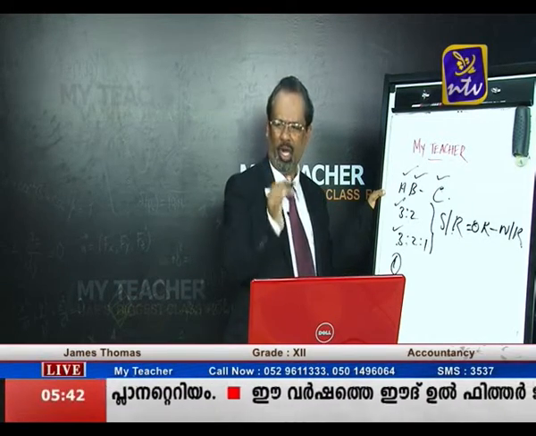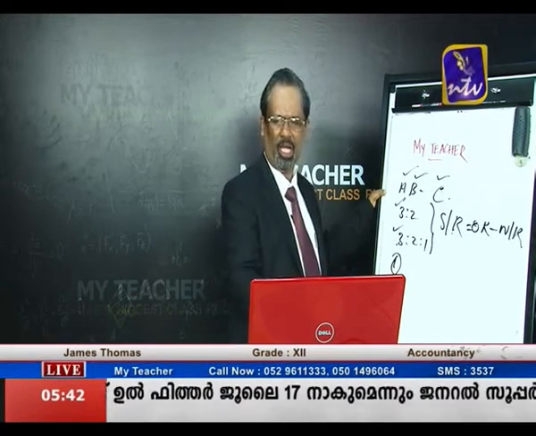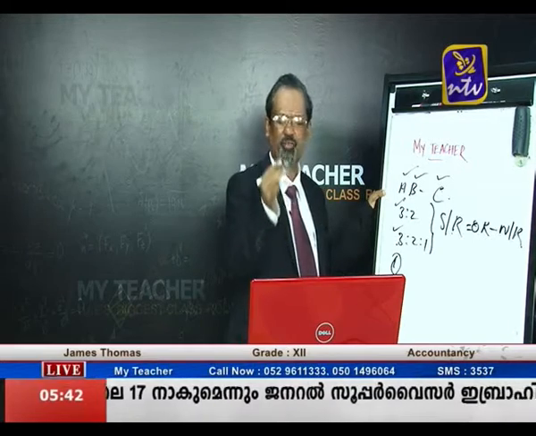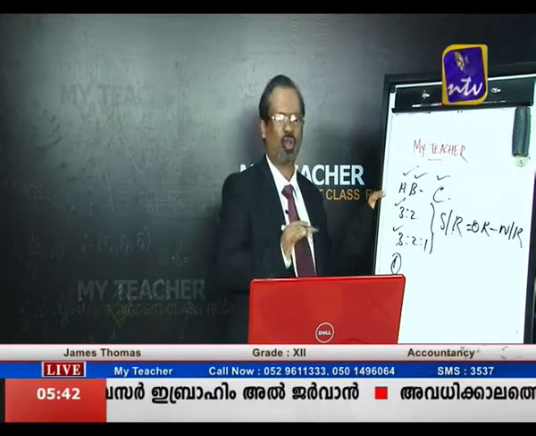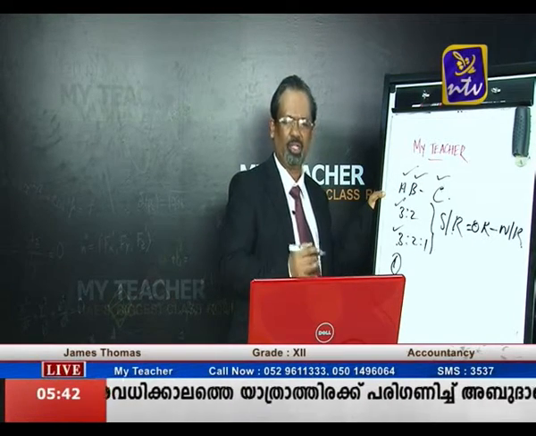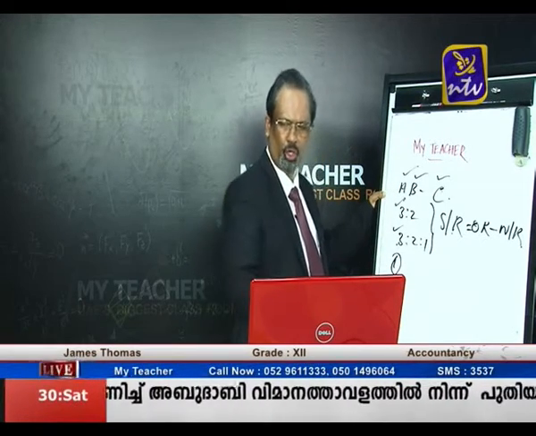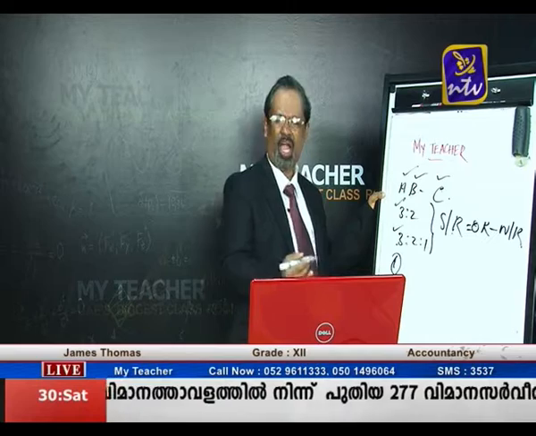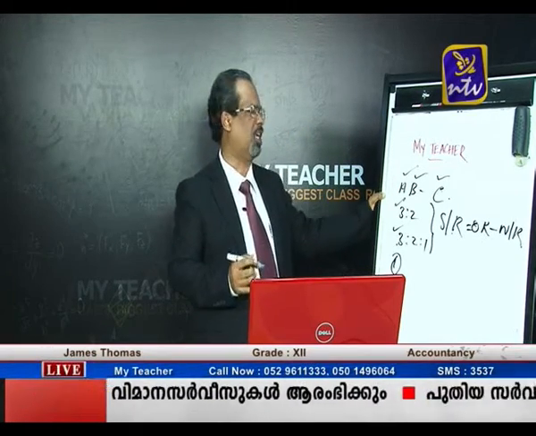The first case: the new partner brings goodwill, which is given to the old partners privately. So are there any journal entries or not? What are the accounting treatments? The new partner brings the goodwill, and it is given to the old partners privately, outside the business. Are there any accounting treatments or not?